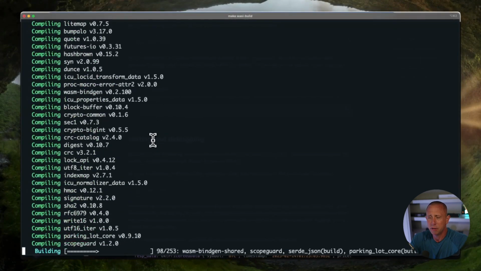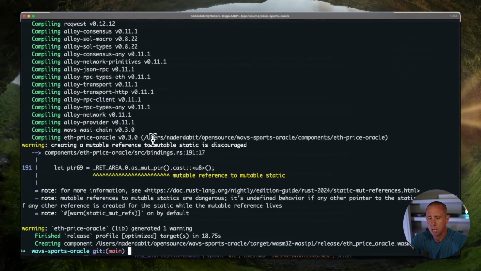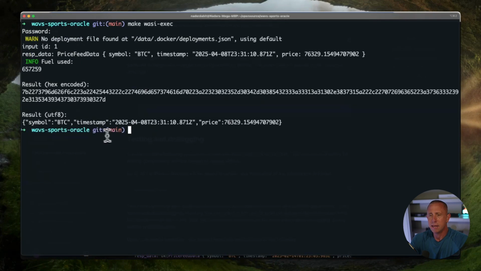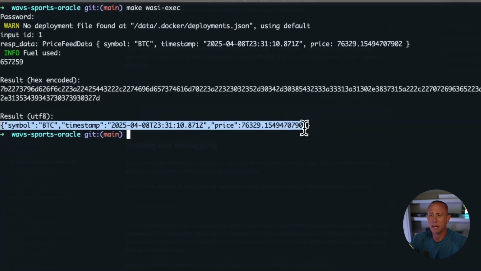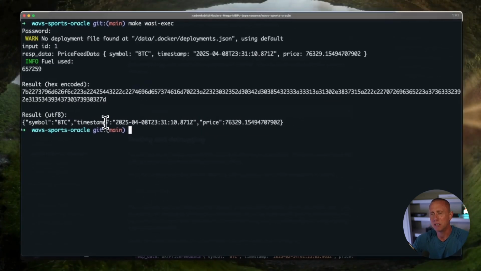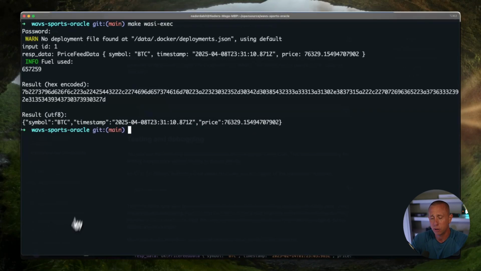and this will go ahead and build out the project. And now that the build is complete, I can run make wasi-exec. And here we can see the result of this price oracle, where we get a price feedback for BTC. So what we're going to do now is dive into the code and understand what's going on here.